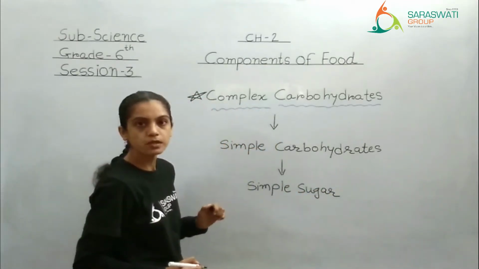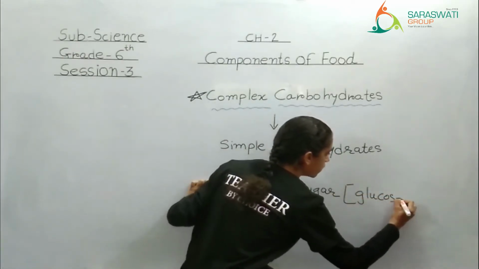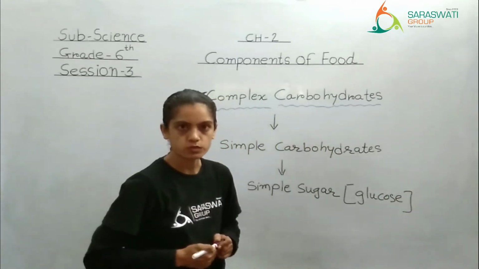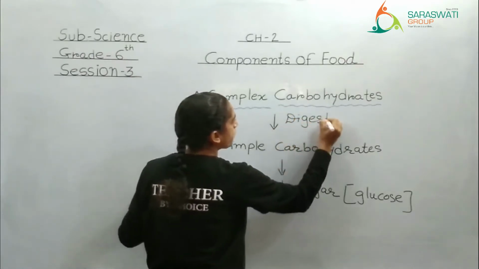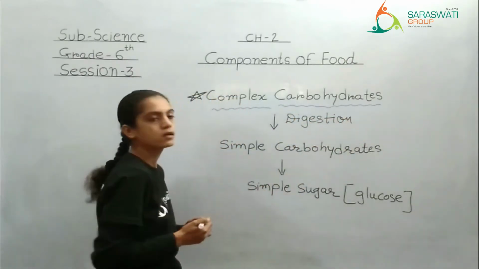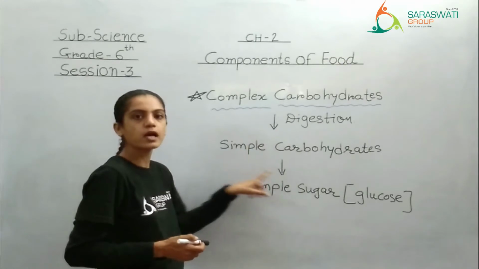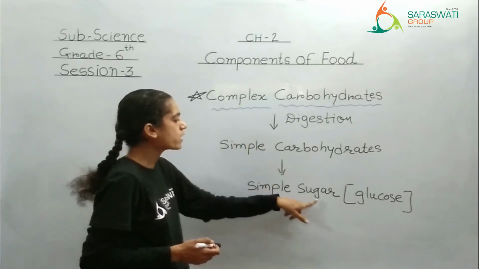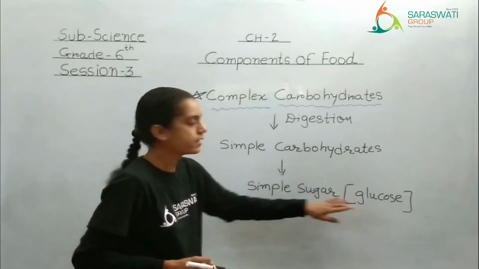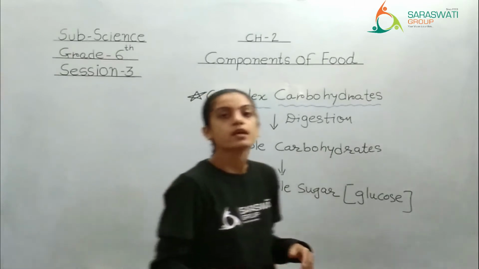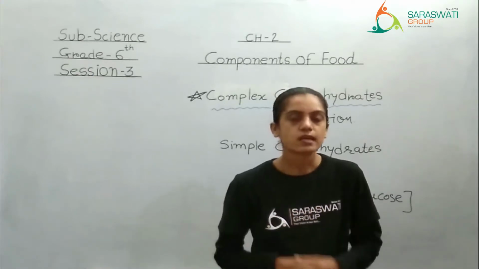Now what do you mean by simple sugar? You can take the example of glucose or fructose. So here the process of digestion takes place. After digestion, complex carbohydrate gets converted to simple carbohydrate, and that gets converted to simple sugar like glucose. And this simple sugar is giving us energy. But how? Let us understand.